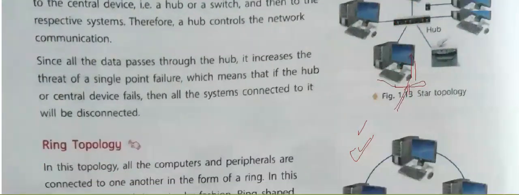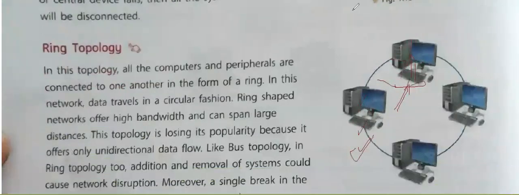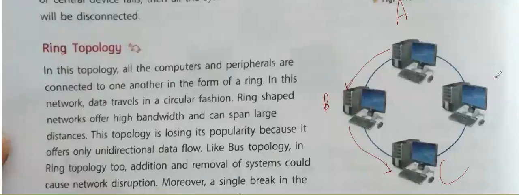Then we have the ring topology. In this, every PC is connected to another PC in a ring manner, in a circular manner. Suppose the very first PC is A, second one is B, third one is C, and fourth one is D. You people can come over here.